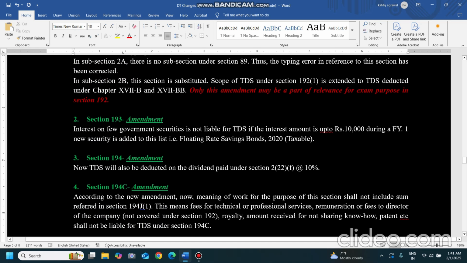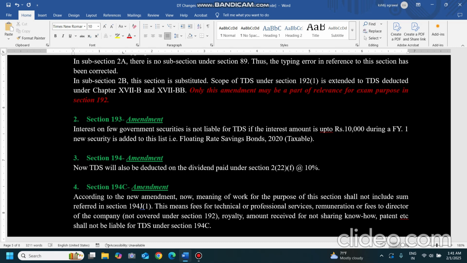193. 193 says that on certain government securities, the interest received on some government securities is not liable for TDS deduction, tax deduction, if the interest received is up to 10,000 rupees during a financial year.